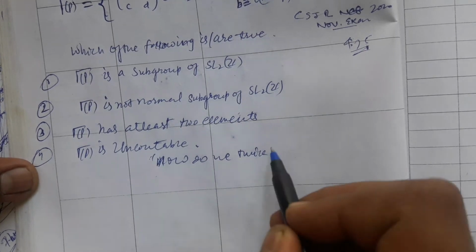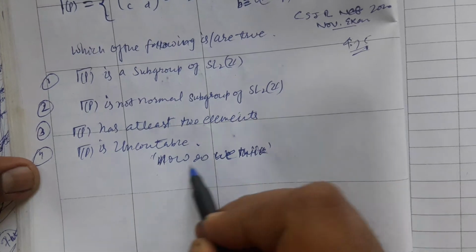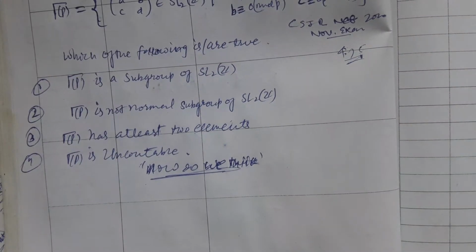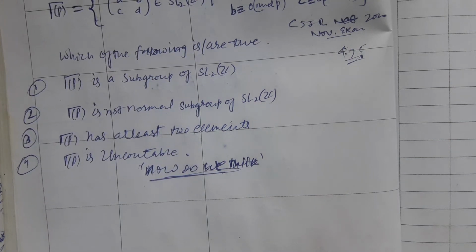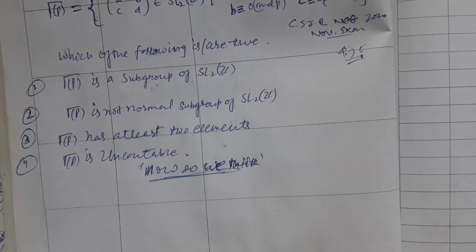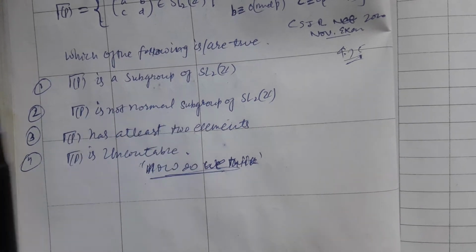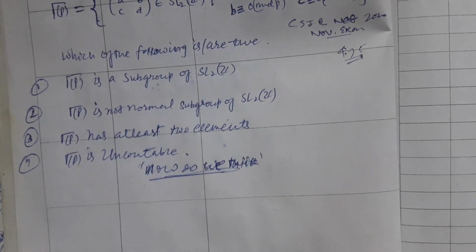How do we think about the problem, and what does it say exactly? Whether we solve it or not is another matter, but our task is to think about the problem and put our best effort into it. Now option 1 says that gamma p is a subgroup of the special linear group over the integral ring. Is this a subgroup or not?